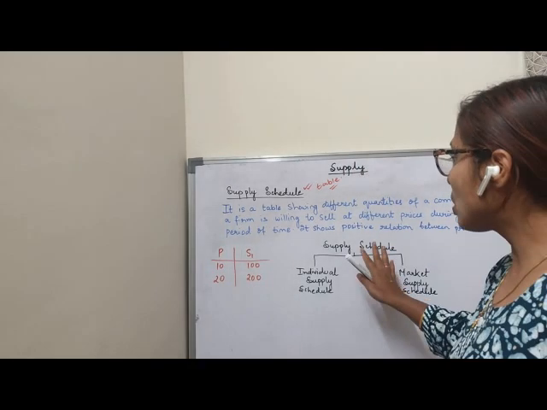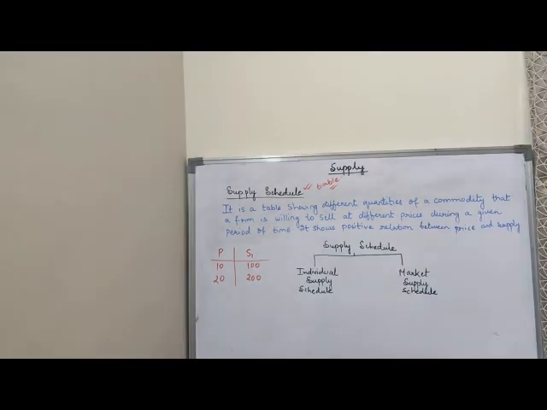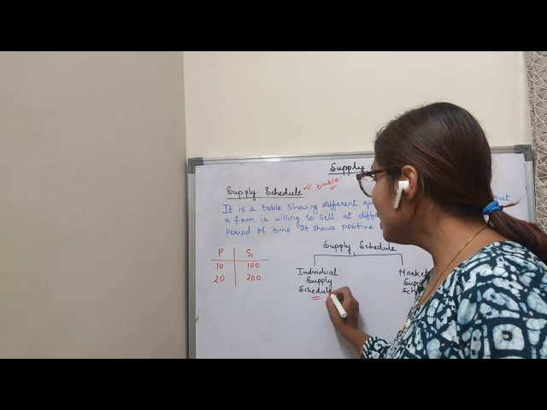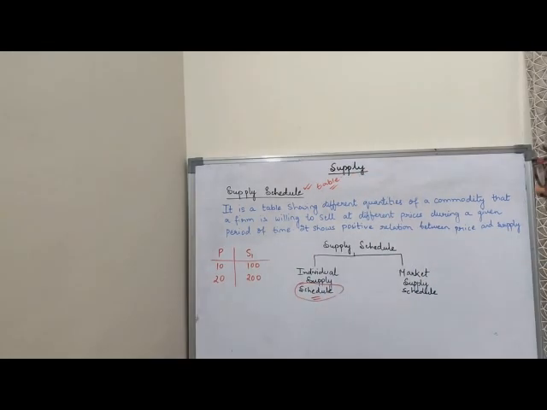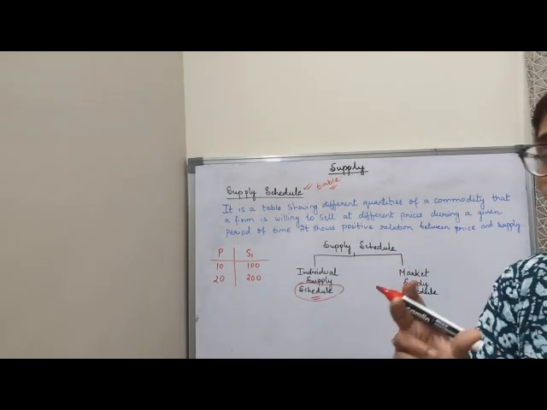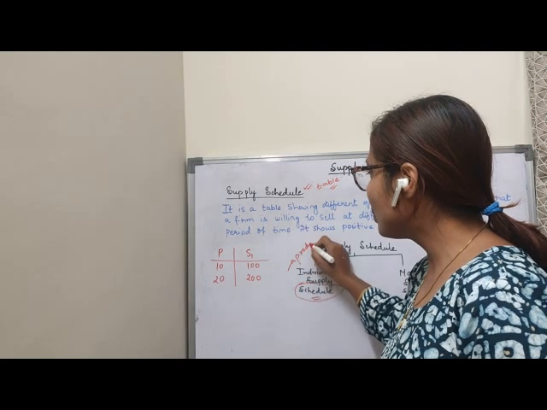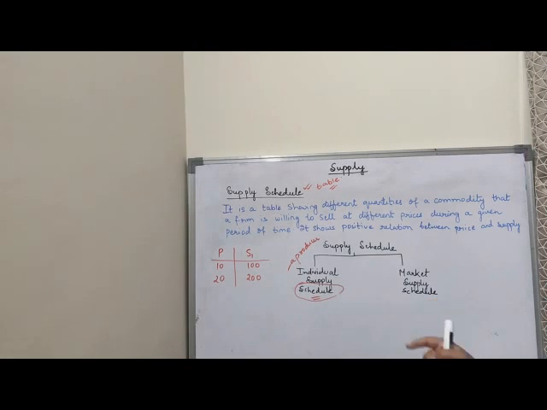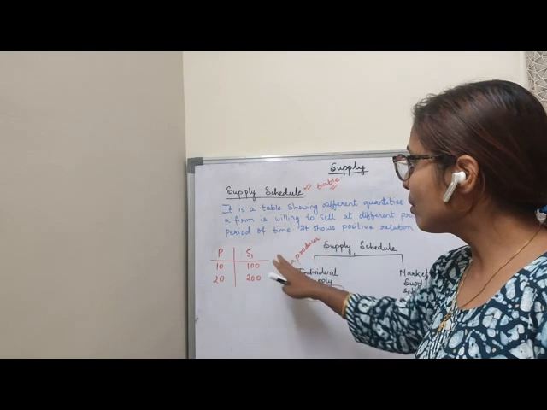Now supply schedule is also of two types: the individual supply schedule, and second, the market supply schedule. If I talk about schedule, we know that it is showing in a tabular form, that means in a table form. Clear? And supply means the specific quantity which a producer is willing to sell. Individual means here we are talking about one producer, a single producer or a single seller, you can say. Same thing you have to write, a producer showing different quantities.